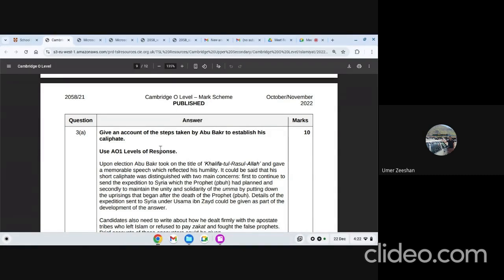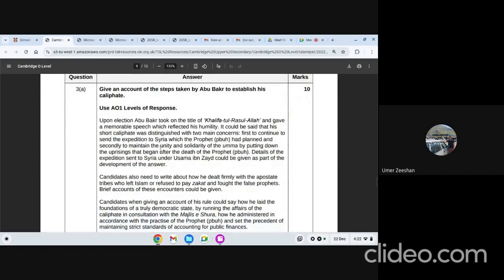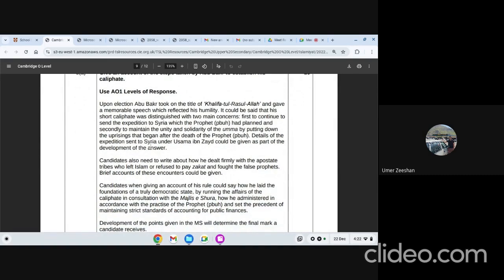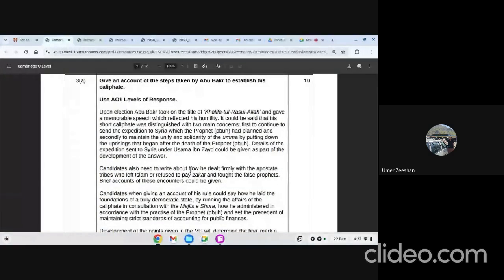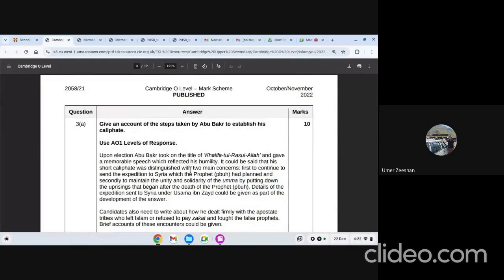We normally think administration means just administration. No, it includes the coming in power, immediate actions. When you see the marking scheme later on, you will see it includes the portion of administration like Majlis Shura and details, plus stern and strict action against people who deny to pay zakah, strict action against people who left Islam, and against false prophets. That's also going to be there. This is one question which you need to keep in mind, a 10-marker which covers everything in Hazrat Abu Bakr's Caliphate. We don't need compilation of the Quran here. If you want, you can skip it.